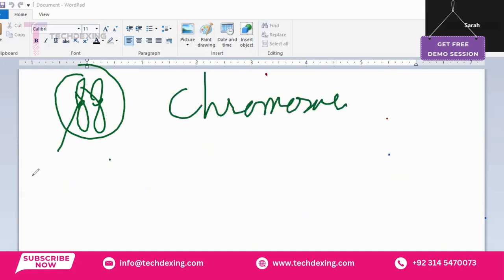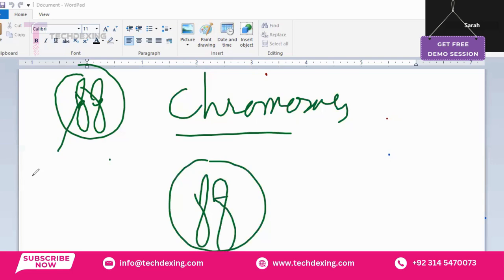What are chromosomes? Inside every cell nucleus there are structures known as chromosomes, and chromosomes are made up of DNA. They are responsible for carrying certain genes.